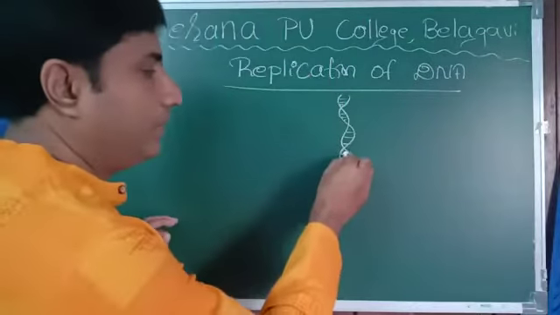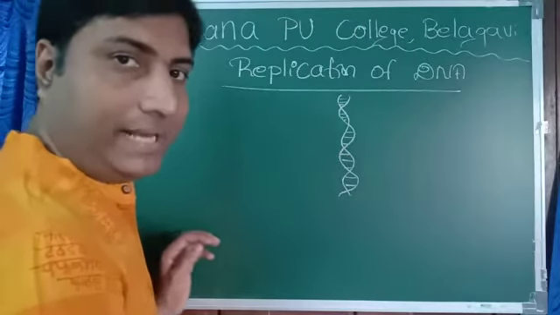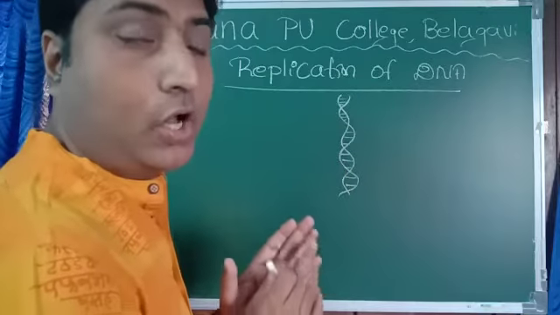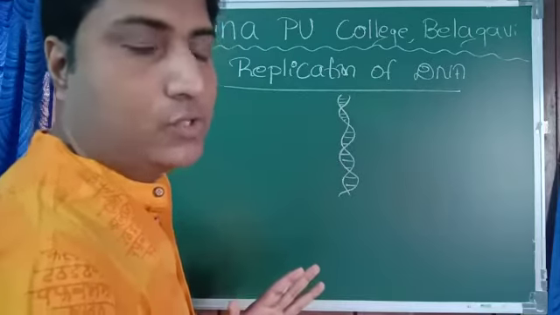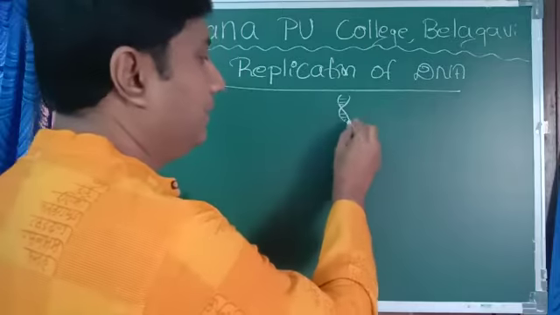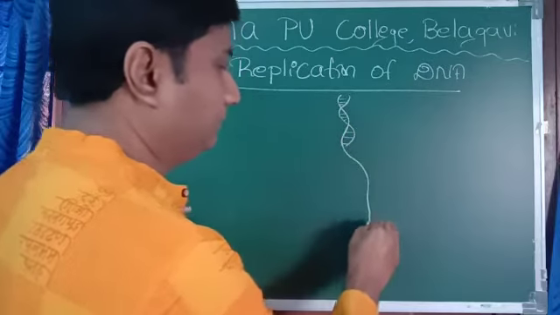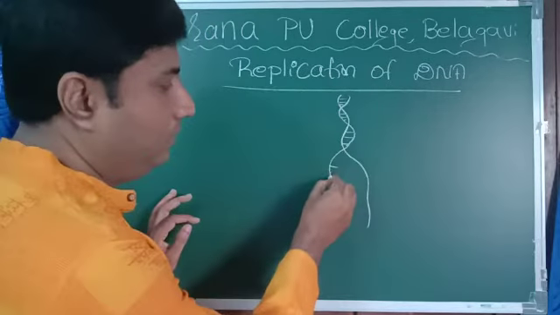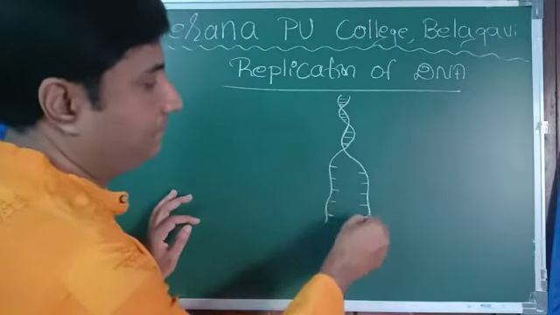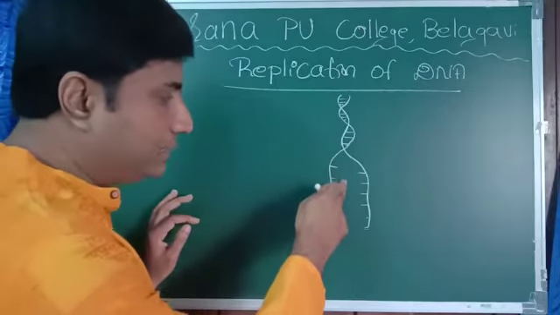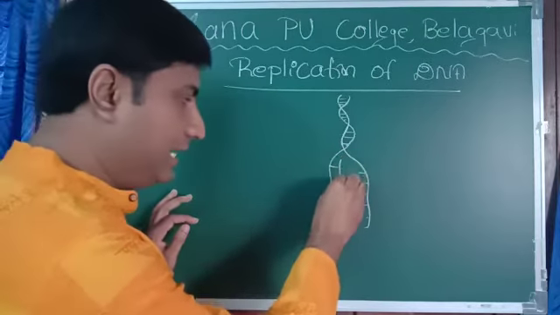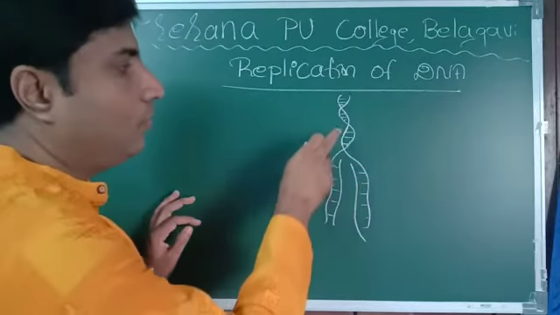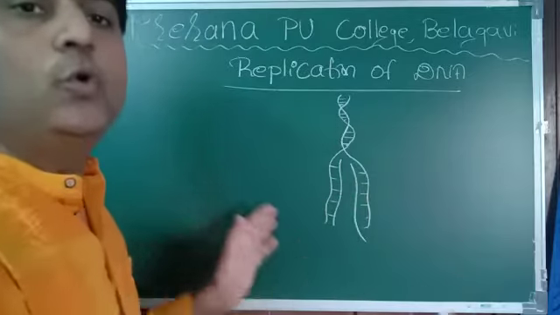And during DNA replication what happens? The hydrogen bonds break, and the DNA strand opens up, or you can say unwinds. Helicase helps there. See, it becomes somewhat like this. So it opens. Now a new strand is formed here. As a result, one DNA forms into two DNA.